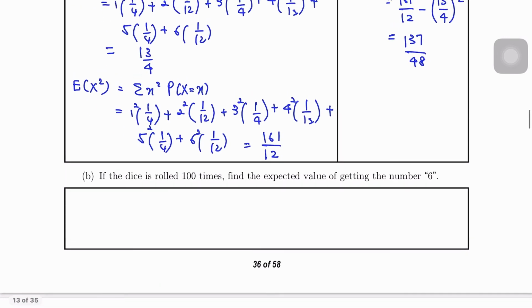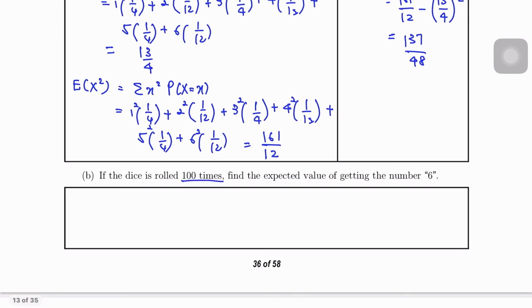Question B, if the dice is rolled 100 times, so this one will be N, find the expected value to get 6. Okay, so for the expected value to get 6, we use the formula N times P. So N is 100, P is the probability to get 6, which is 1 over 12. So from here, you'll get the answer 25 over 3.